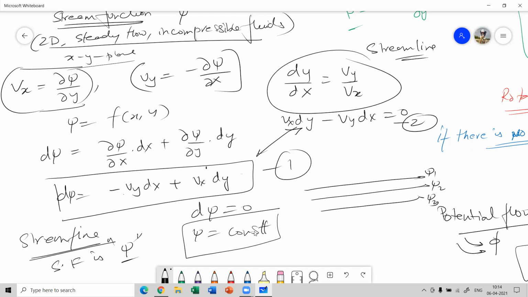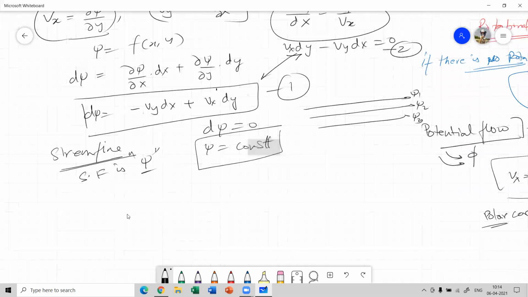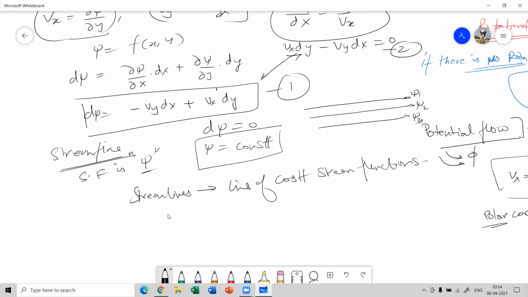Or streamlines can also be represented as the lines of constant stream function. You can write it over here that streamlines are basically representations of lines of constant stream functions. Lines of constant stream functions.